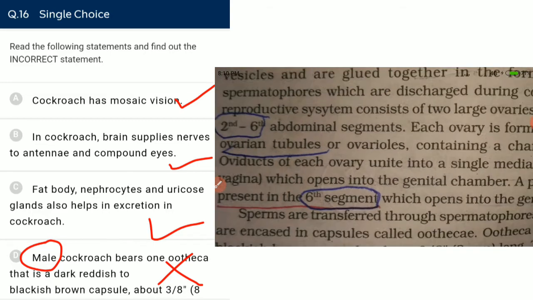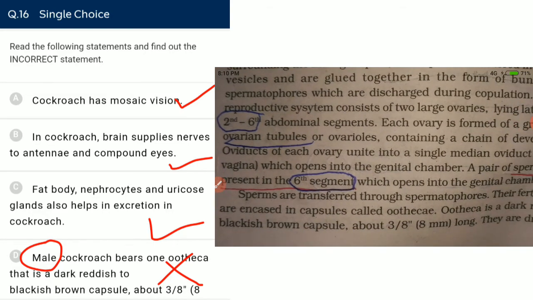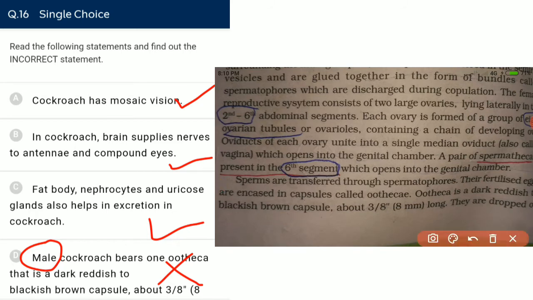So let's talk about some important points. A pair of spermatheca is present in the sixth segment of the genital chamber. The genital chamber is present in the female cockroach and is formed by the 7th, 8th and 9th sterna. A pair of spermatheca, which is very important, is present in the sixth segment.